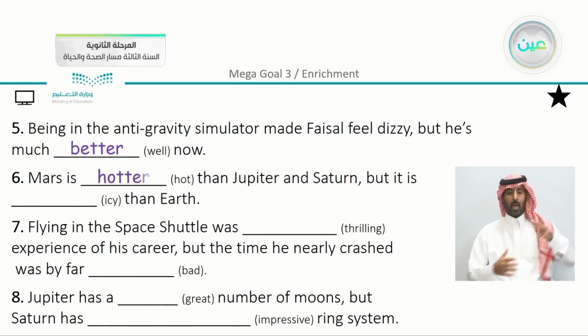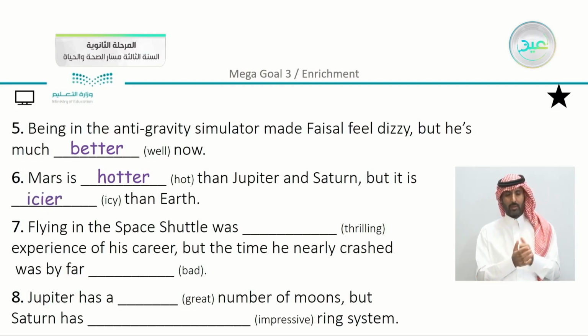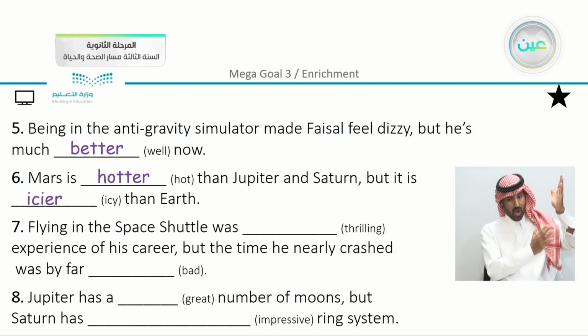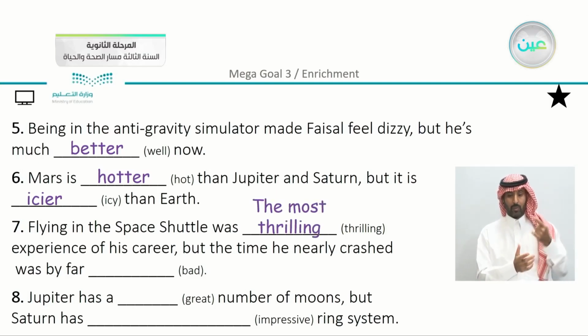Mars is hotter than Jupiter and Saturn, but it is icier than Earth. Flying in the space shuttle was a thrilling experience of his career. So we have here of his career, superlative. We have here the most thrilling. But the time he nearly crashed was by far the worst.